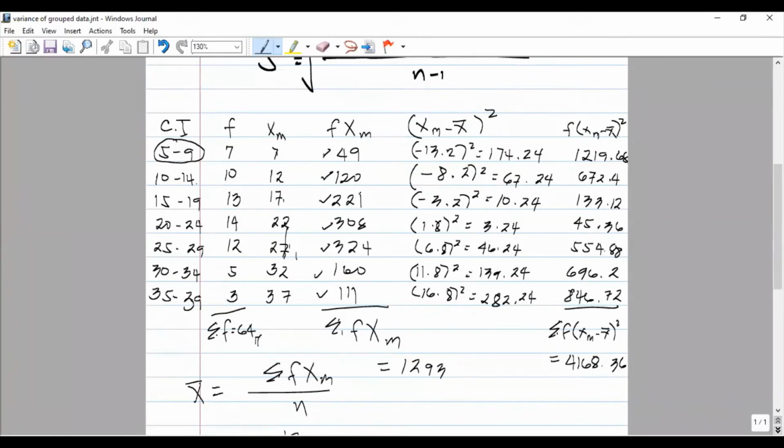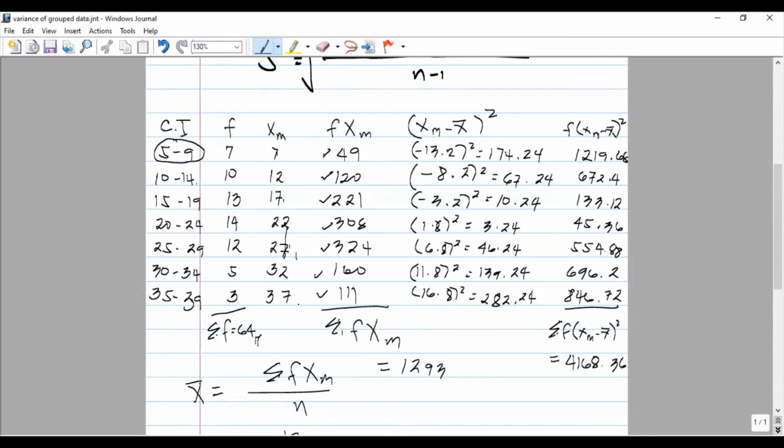So the frequency 7 times the class mark is 49. 10 times 12 is 120. 13 times 17 is 221. 14 times 22 is 308. 12 times 27 is 324. 5 times 32 is 160.